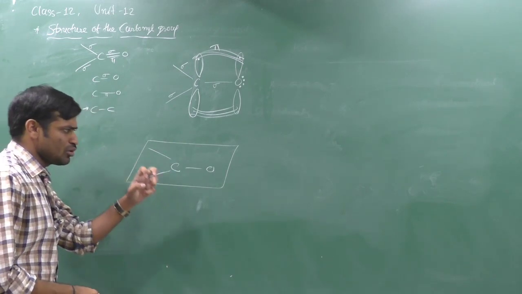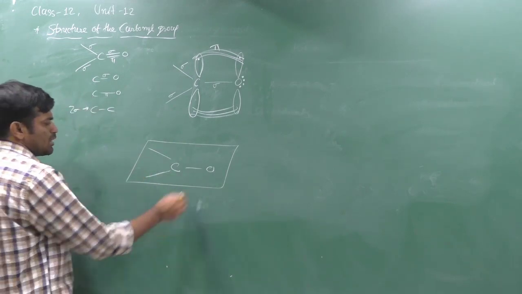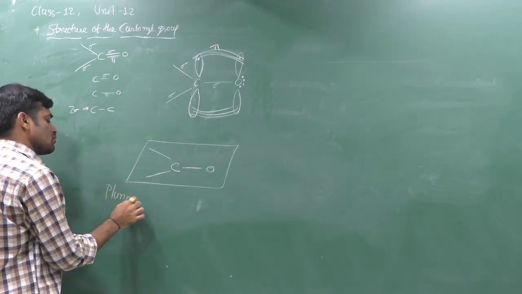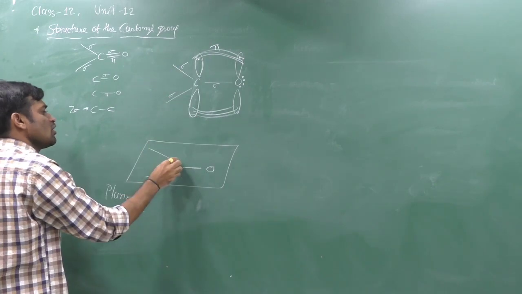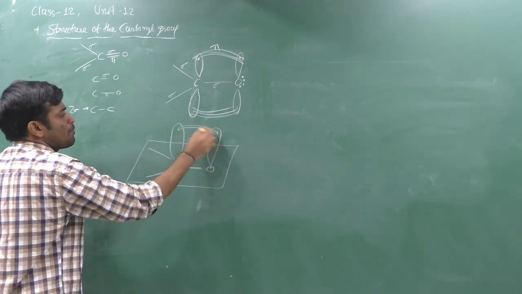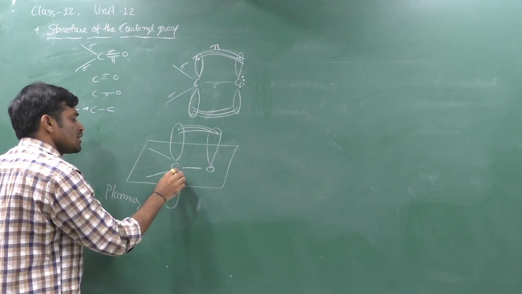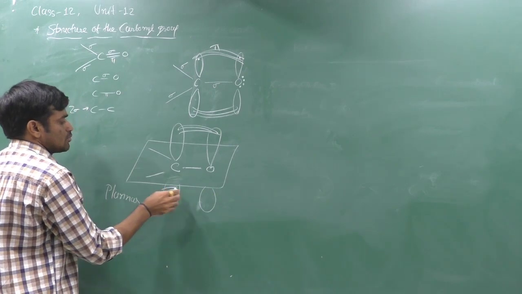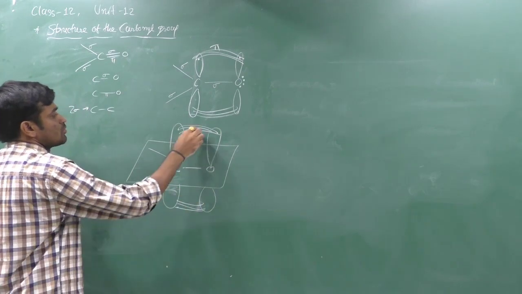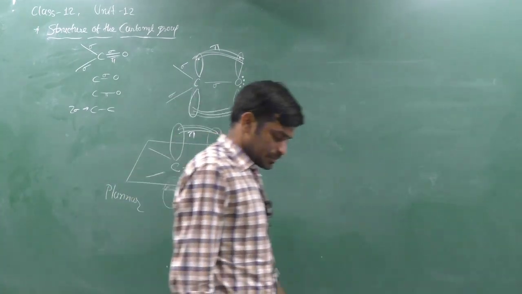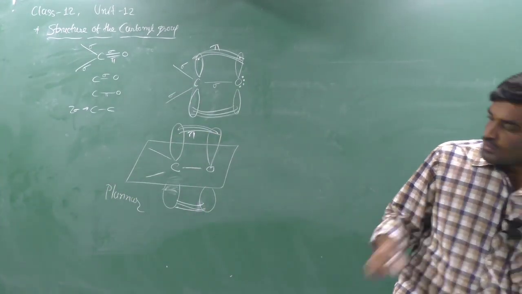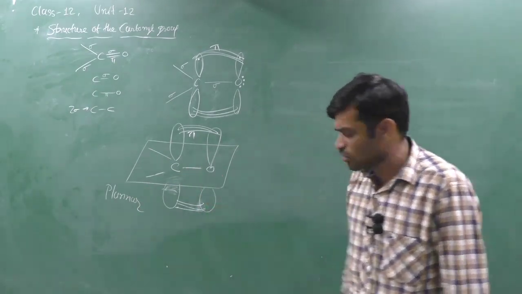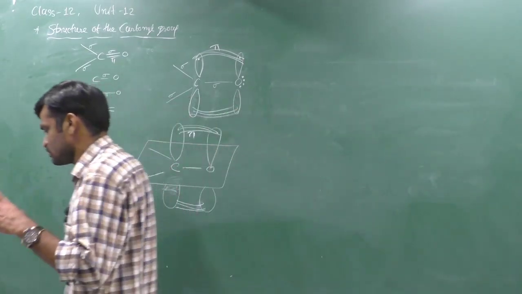Carbon and these three atoms are in the same plane. Yes, it means that it is planar. And the pi bond is half upside of the plane and half downside of the plane, like that. That is the pi bond. That is a planar species. One carbon of the carbonyl group, another two carbons of the alkyl or allyl groups, and one oxygen of the carbonyl group are present in the same plane.